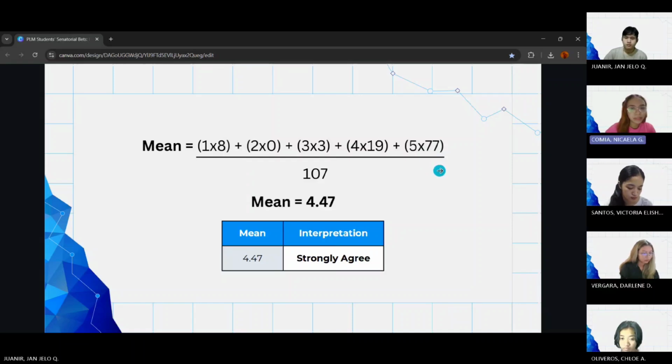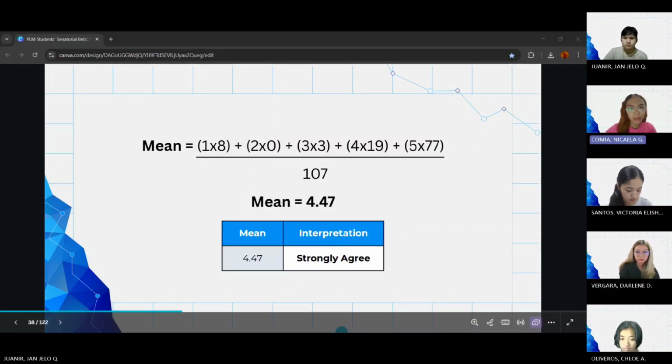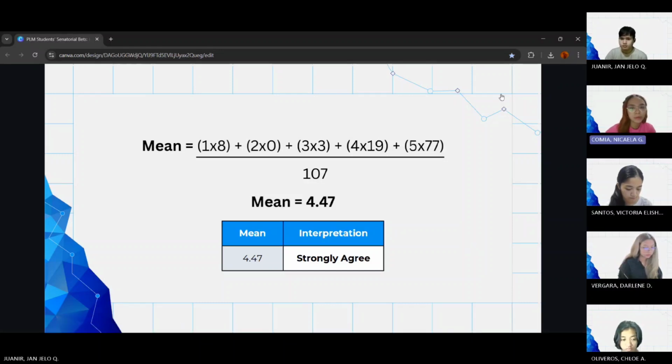So for the central tendency, we use the mean again, and we got the sum and divided by the total responses, which is 107. Our mean of 4.47 tells us that the central tendency of this group leans heavily towards strongly agree in this field of education. This number represents the typical response of all 107 respondents. It's our measure of where the center of the data lies.